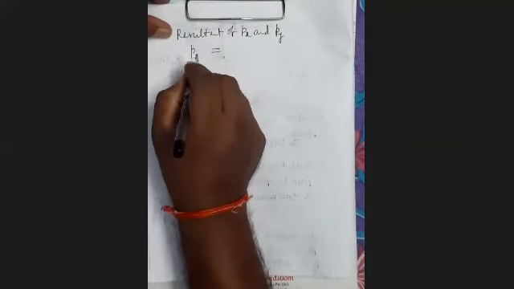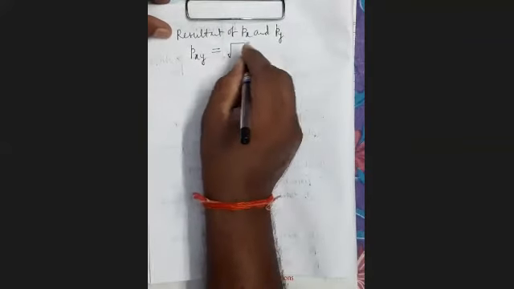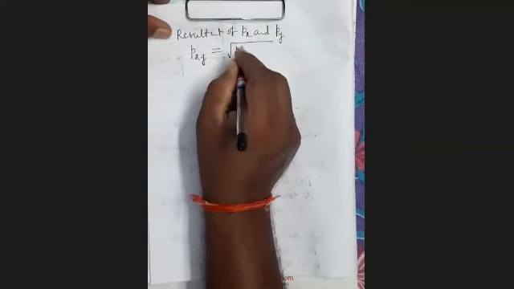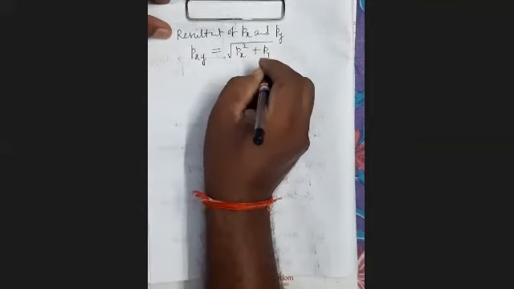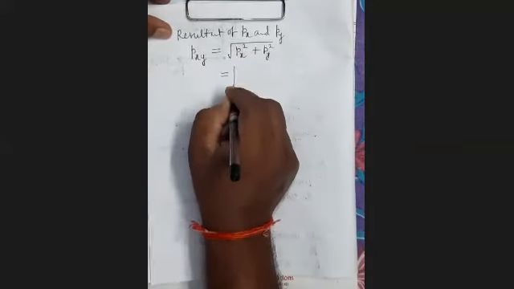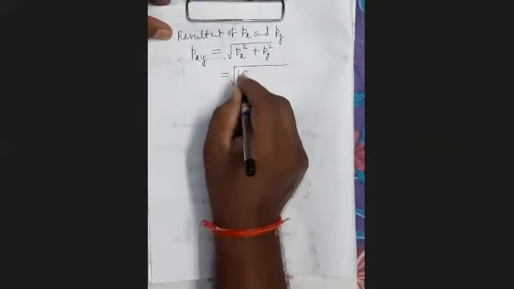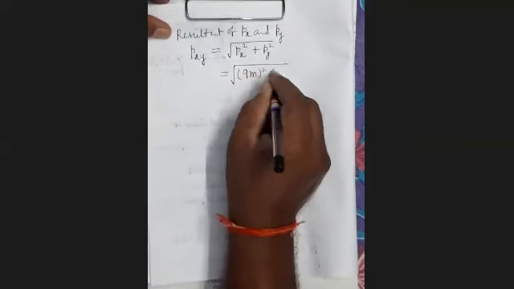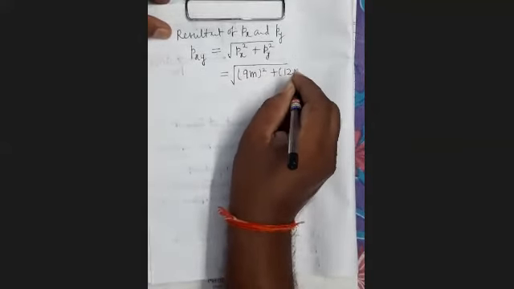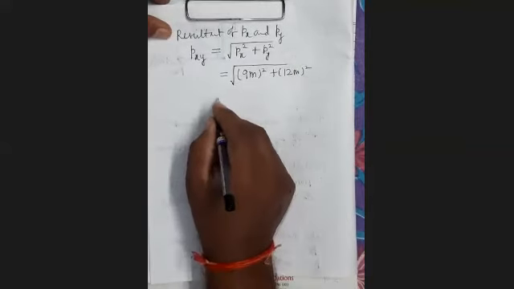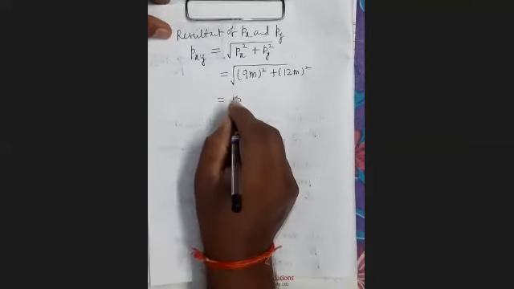Just write pxy. When you simplify, 9m whole square plus 12m whole square, it equals 15m.